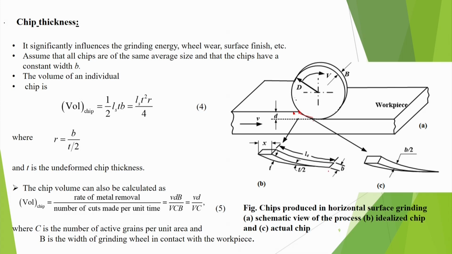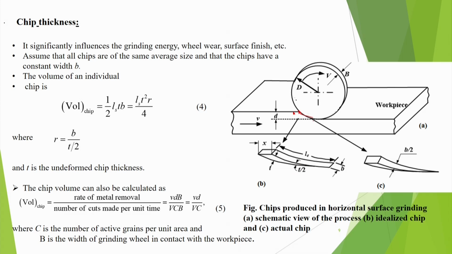We are assuming that it is gradually increasing, and let us say the maximum thickness is T. In that case, T is the undeformed chip thickness, and T by 2 is the average type of thing.